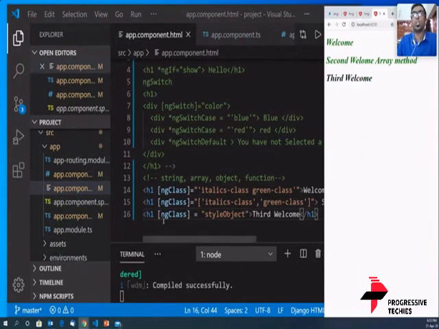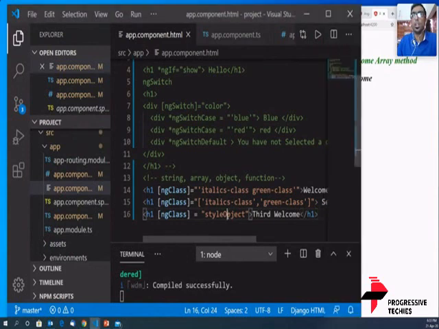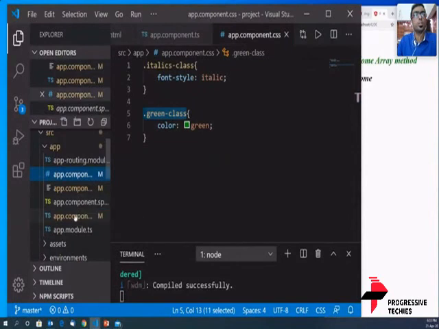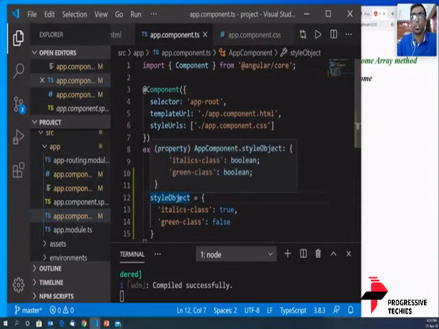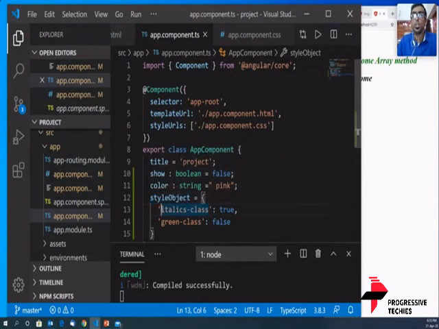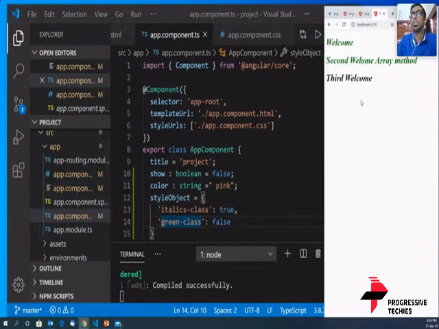That is because of how this works: when ngClass sees an object here, it goes to the object. So where is our object? It goes here. It looks out for style object. Yes, wonderful, style object is here. And then it looks at the first class, italics class. It says true. True means it has to be applied, so it applies the first style. Then it goes to the second class. It says false, and it says no, so you don't have to apply the green class to it. So when you see the result, it doesn't have the green.